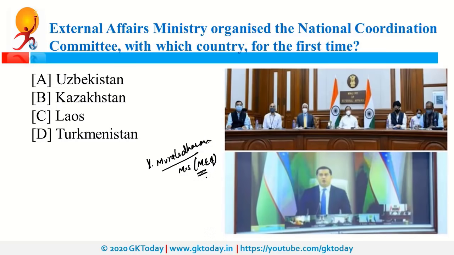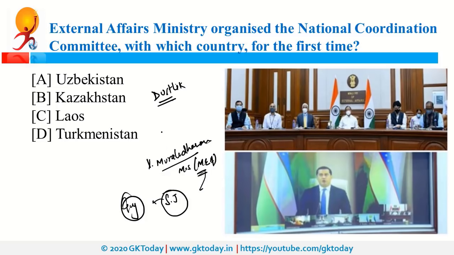And who is our External Affairs Minister? He is Mr. S. Jaishankar. He is a member of Rajya Sabha from Gujarat. Now coming back to Uzbekistan, recently Uzbekistan was also in news because of Dustlik. So it is the first ever joint military exercise between India and Uzbekistan which was held in 2019.